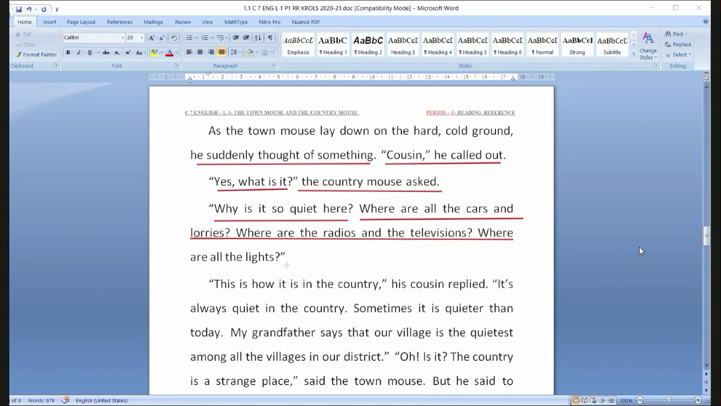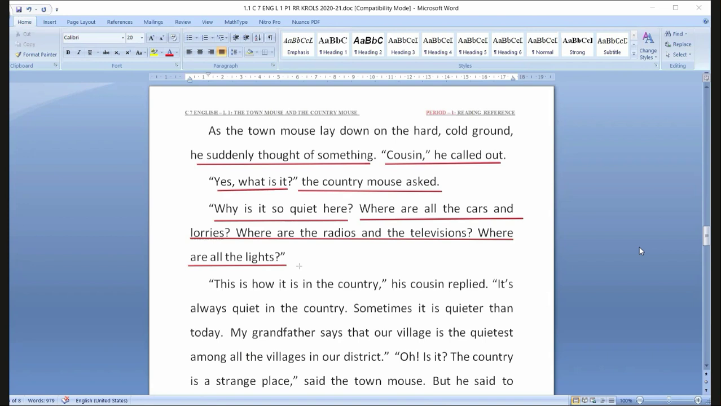And it asked, why is it so quiet? Where are all the cars? Where is the traffic? Where are the lorries and all? Where are the radios and the televisions? Where are all the lights? So dark, so silent, no traffic, no sounds.